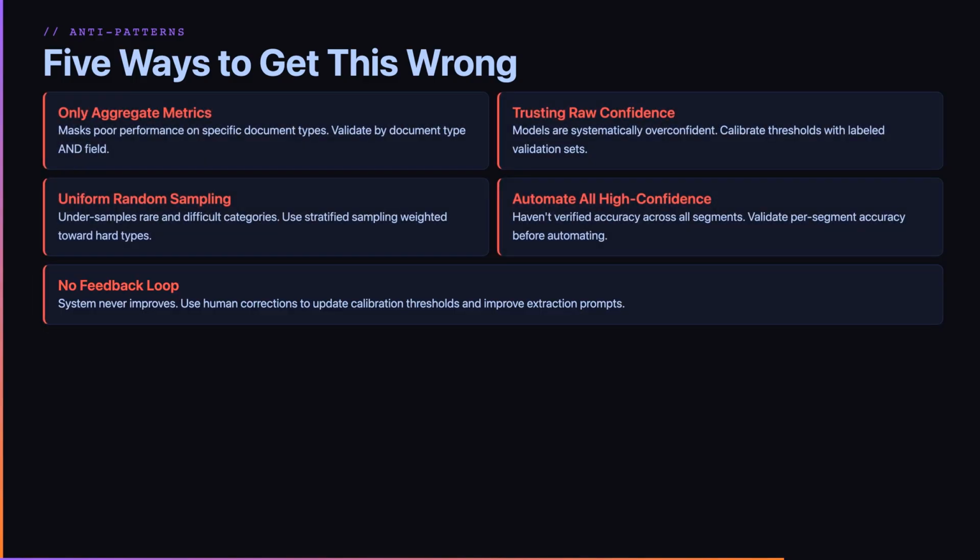Anti-pattern 5. No feedback loop from human corrections. The system never improves because corrections are not fed back into the pipeline. The consequence is the same errors repeat indefinitely. The fix: use human corrections to update calibration thresholds and improve extraction prompts over time.